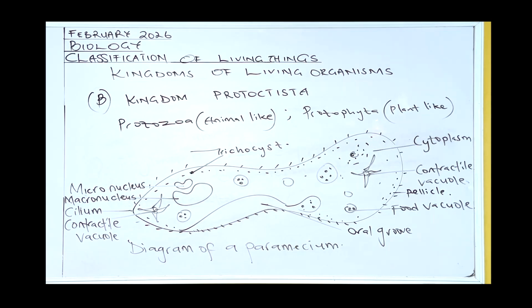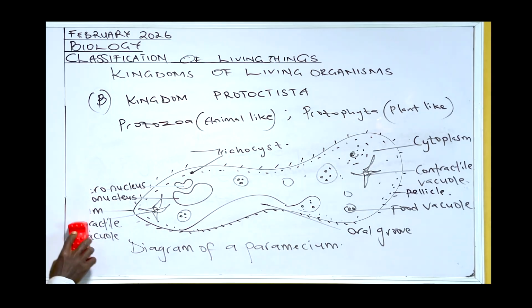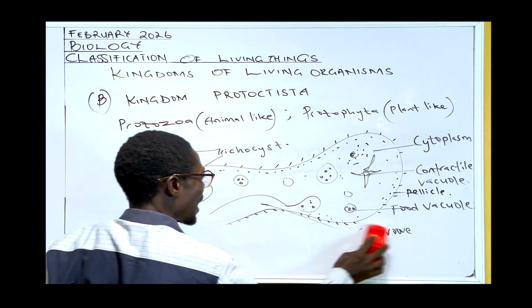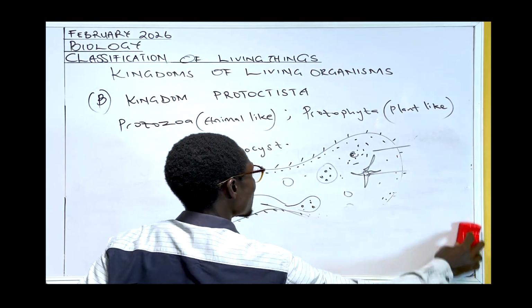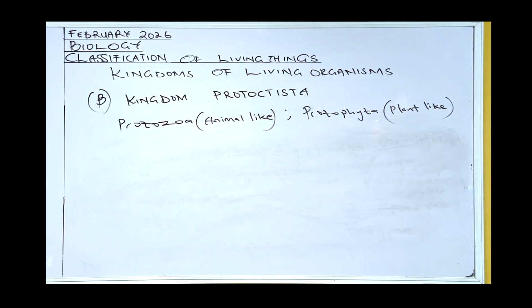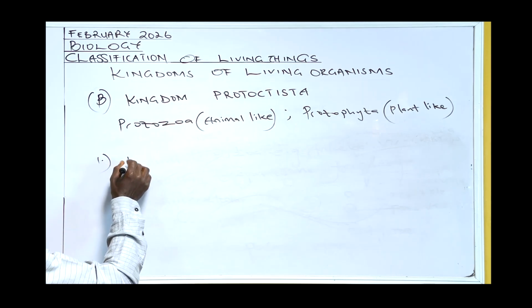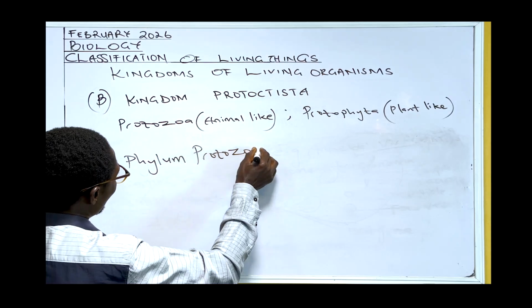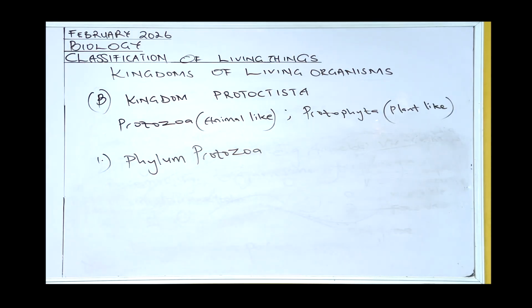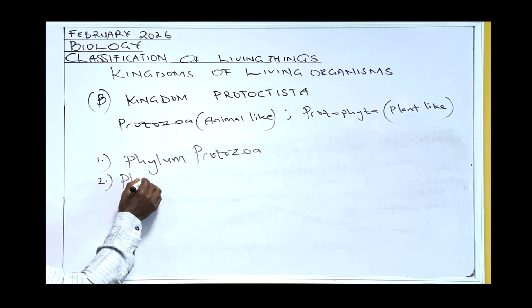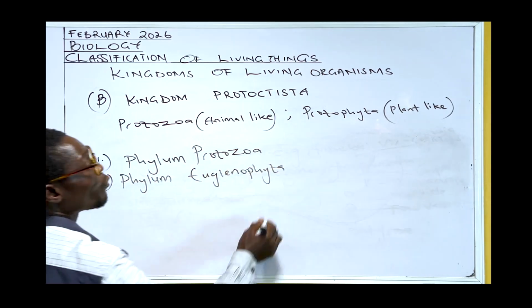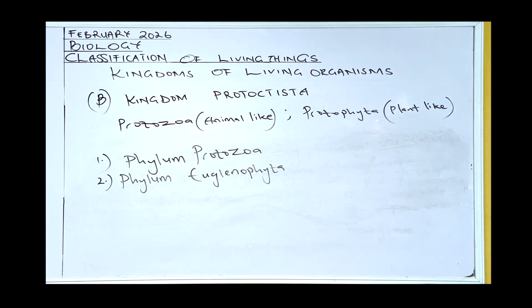And this will now lead us quickly to other members under this Kingdom Protoctista. We quickly look at other phyla. We still have 3 other phyla under this Kingdom Protoctista. The first phylum we looked at was phylum Protozoa. So we'll move to phylum Euglenophyta.